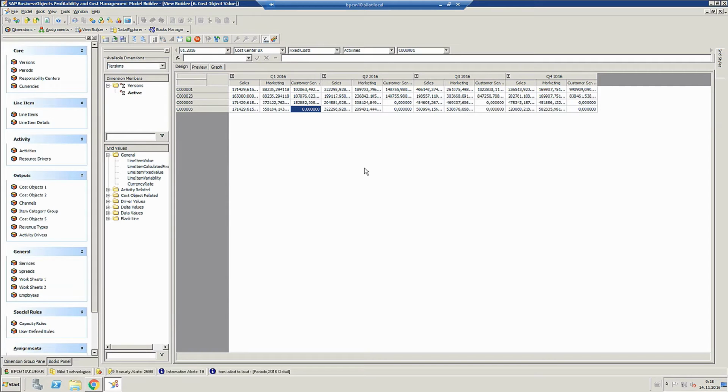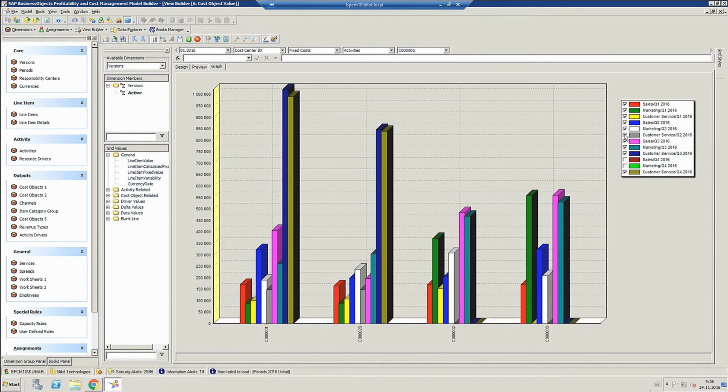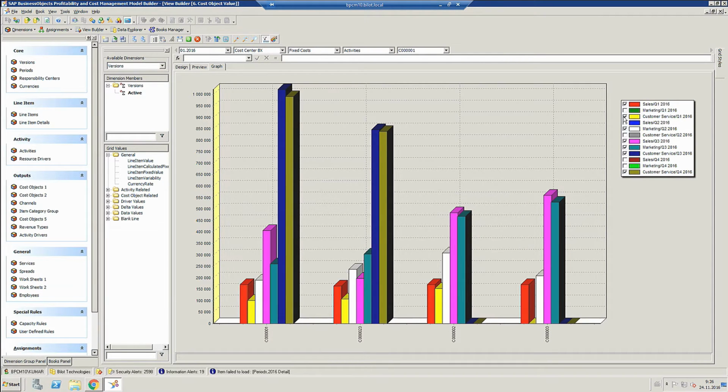So here we have some cost object value calculations, and now let me try to analyze this. These numbers are quite hard to read. Maybe it's better if I go to a graph view here. Yeah. Oh, that's even harder. Wait. This must make a lot of sense if I remove some of these. Hold on. I still don't get it. I still don't understand what's happening with my data.